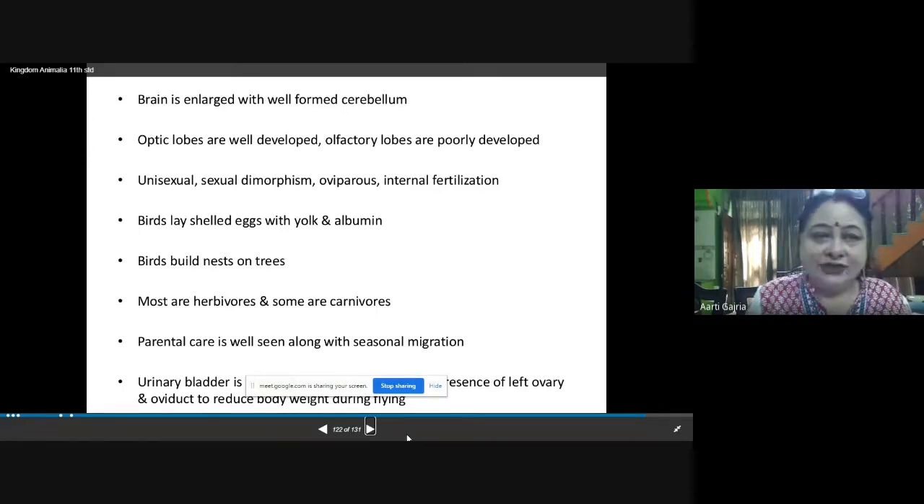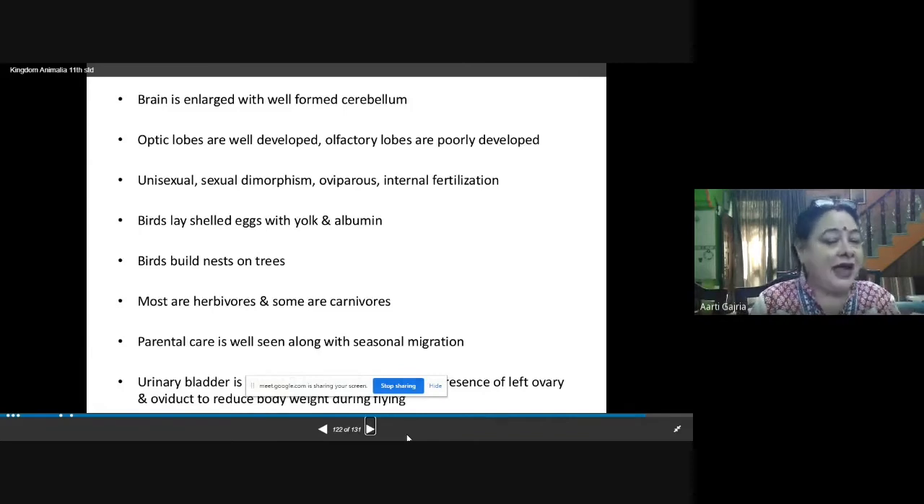They are unisexual. That means only one sex is present in one body, and sexual dimorphism is there. We can make out the difference between the male bird and the female bird, and they are oviparous. That means they lay eggs, but the fertilization is internal. Fertilization, the fusion of the gametes, takes place inside the body, and then the fertilized egg is laid, and that egg develops outside, and the chick comes out of the shell outside.